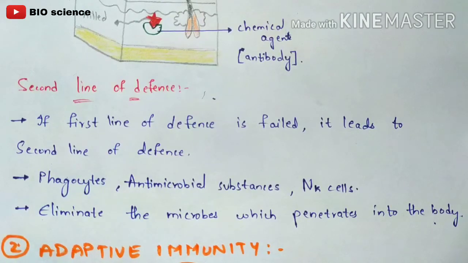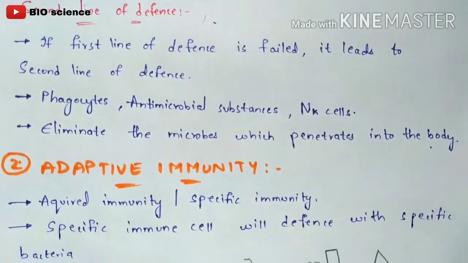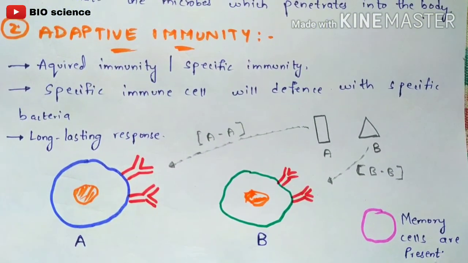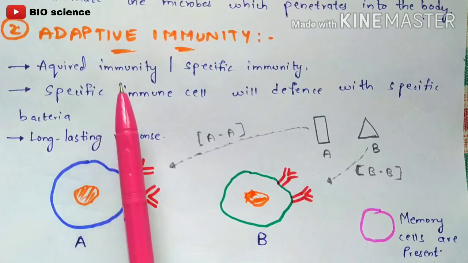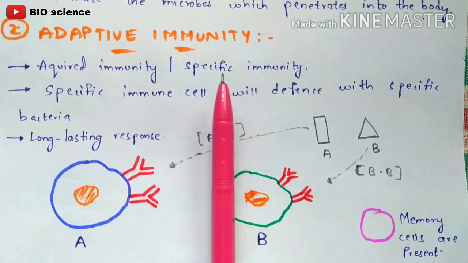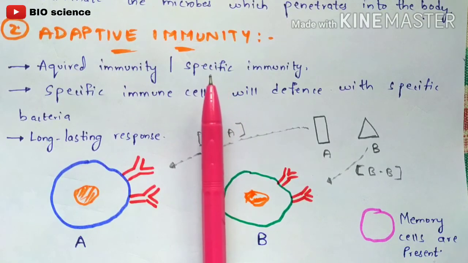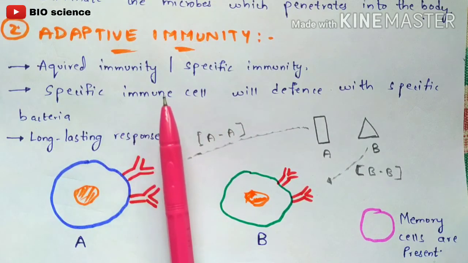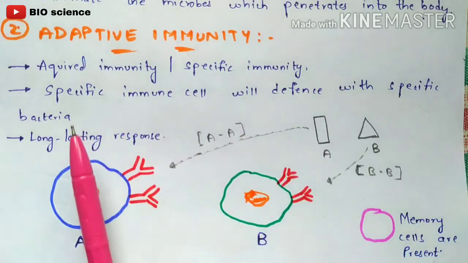So now let us learn about the second immunity, called adaptive immunity, right? This adaptive immunity is also called acquired immunity, and it is also called specific immunity. The innate immunity is called non-specific immunity, and I have explained why it is called non-specific immunity. Here it is called specific immunity. Why is it called specific immunity? Let us see now. A specific immune cell will defend against a specific bacteria.